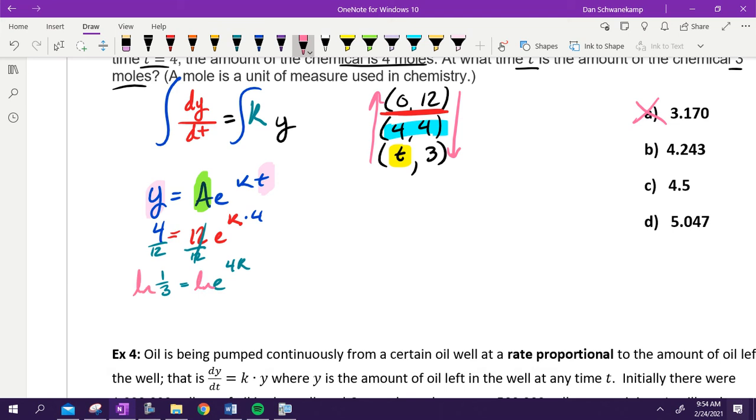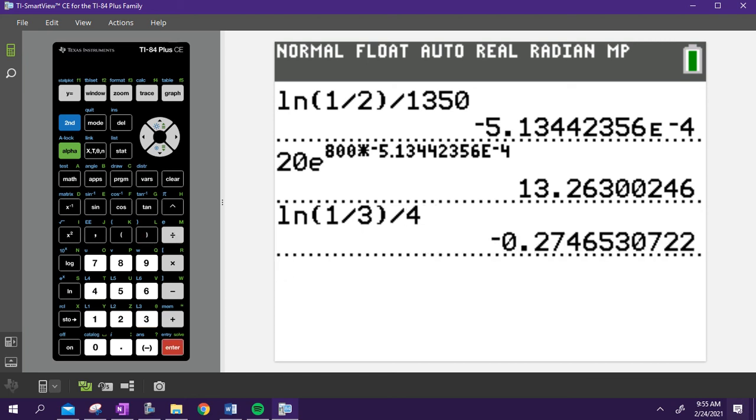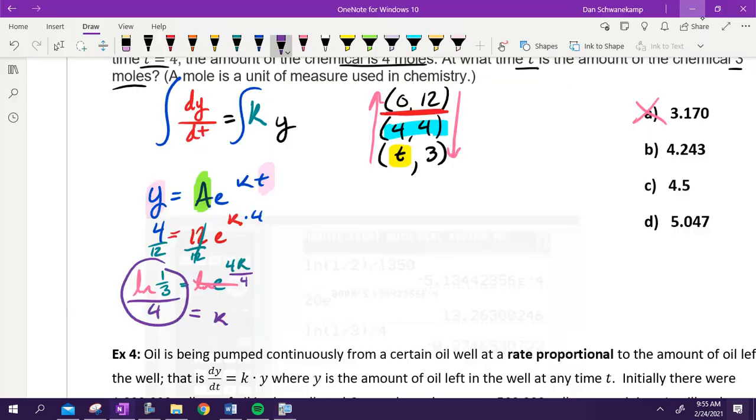Good. Take the natural log of both sides. That's going to cancel that out. So we've got the natural log of 1/3. All I have left to do is divide it by 4. That right there is going to be equal to K. Once I figure out what my K is, I could type it into my calculator if I want to. I could take it right now and go natural log of 1/3 divided by 4. But I can just leave it right there. I'd rather not get a decimal and write down a decimal. Does it make sense that that's negative? Yeah, the chemicals are getting smaller and smaller, so it makes sense that we should have a negative right there. Let's keep going from there.